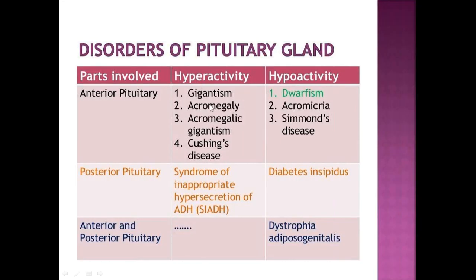We have discussed hyperactivity of the pituitary gland, that is gigantism, acromegaly, Cushing's disease, and hyperprolactinemia. In today's class, we will be dealing with hypoactivity of the anterior pituitary gland, that is hypopituitarism. What are the clinical features, etiology, diagnosis, and how you manage all these things, we'll see in this class.